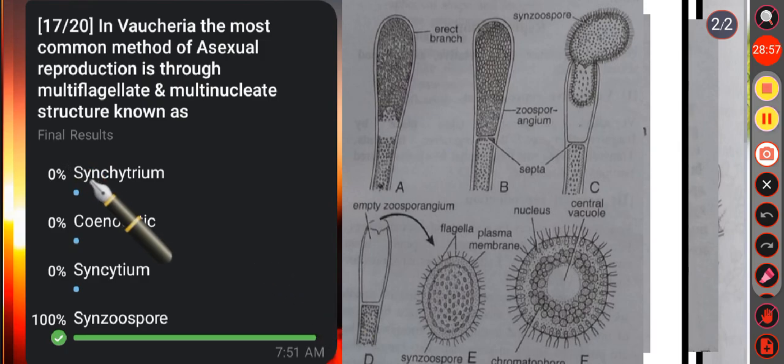Then see the other options. Syncytium is a genus of fungi that causes potato rot disease. Then option B, Synocytic: Synocytic means having multiple nuclei in a continuous mass of protoplasm. Then option C, that is syncytium. Synocytic and syncytium, both terms are used for multinucleate cells.